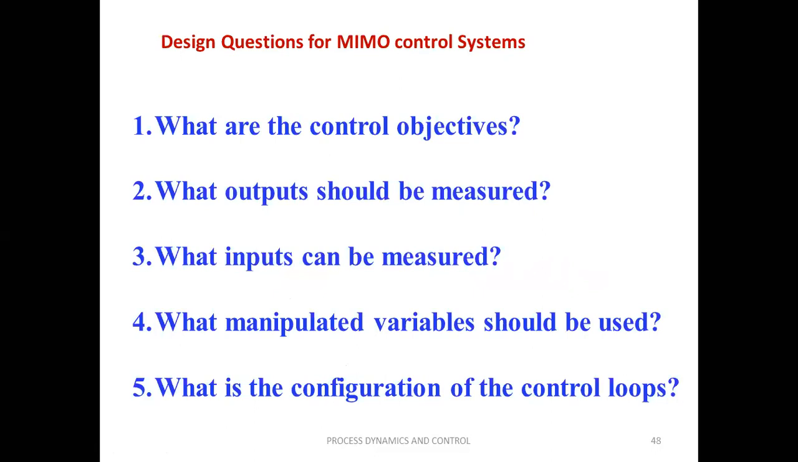The next, last, final one: what is the configuration of the control loops? So once all possible measurements and manipulations have been identified, we need to decide how they are going to be interconnected through the control loops. Or in other words, what measurements will actuate a given manipulated variable, or what manipulation will be used to regulate a given control output at its desired value.